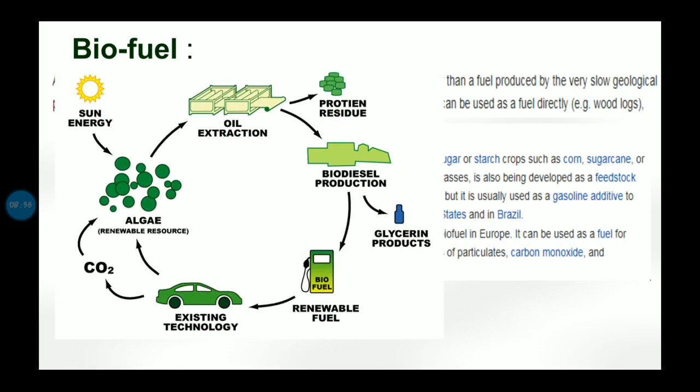Alright, so how is this biofuel being extracted? How do we get this biofuel? Biofuel is important among the renewable sources of energy. These fuels are first of all available in coal, dung and crop residue. As I said, in solid form it is present in coal, dung and crop residue. In liquid form it can be obtained from vegetable oils and alcohols, and in gaseous form it can be obtained from gobar gas and coal gas. These fuels are easily available in plenty of quantity.